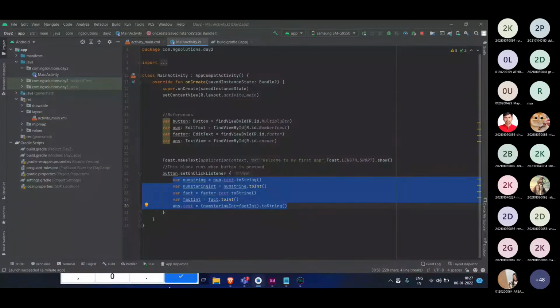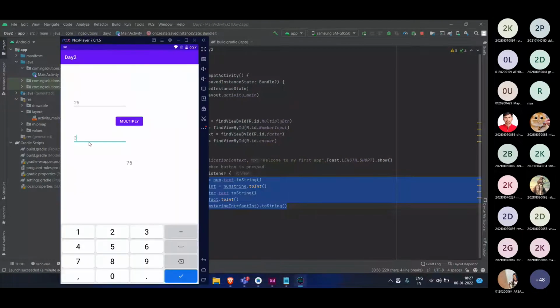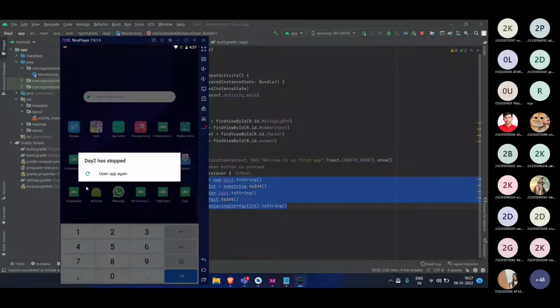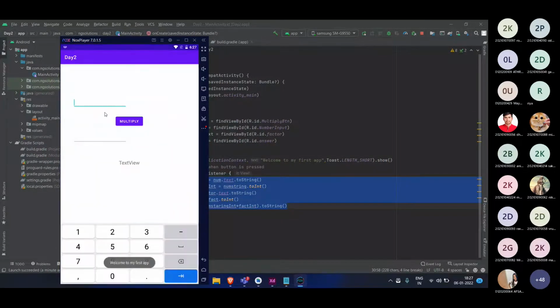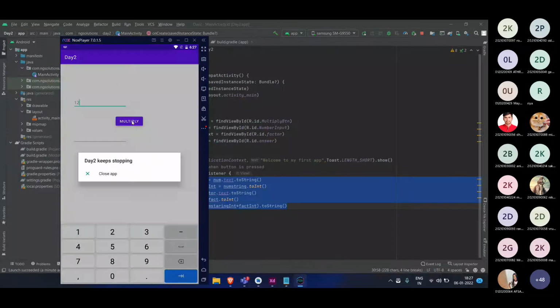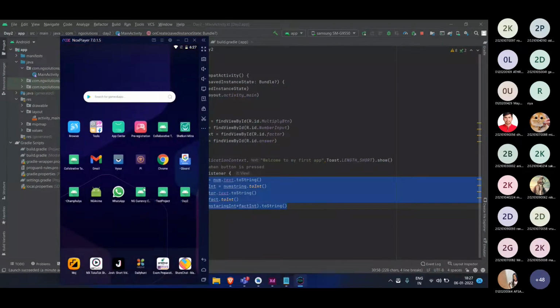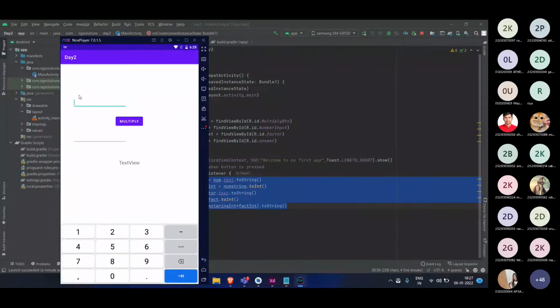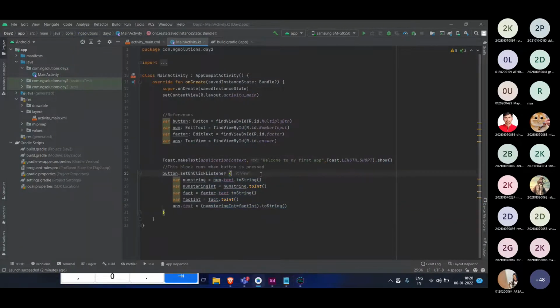So a few things we might need to change. Let's say there is no value inside this and I hit multiply, it will crash my app. If I just write 12 over here and hit multiply, it will again crash my app. What is the reason behind this? The thing which I write inside this field should be a number. But if it is empty, it is not considered as a number. It is not like it is a zero. It is nothing. So before clicking on this, we need to check a few things.